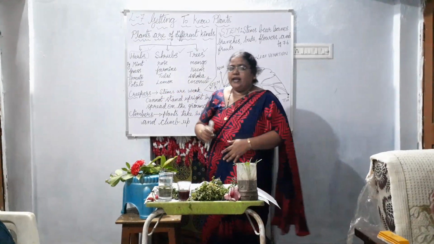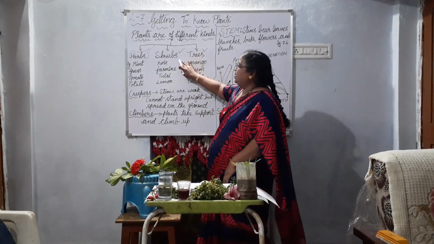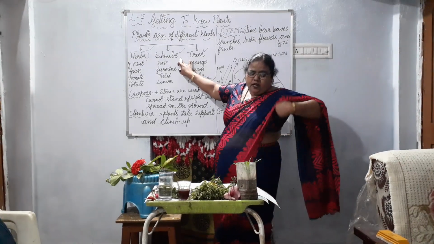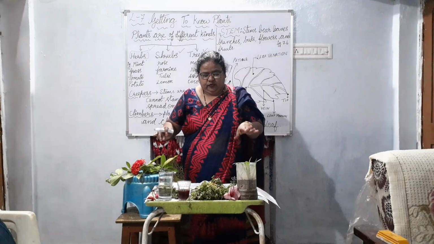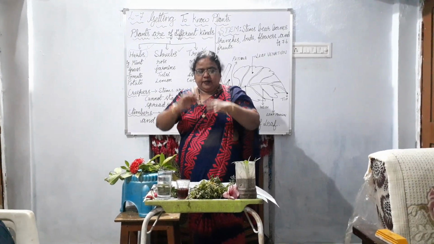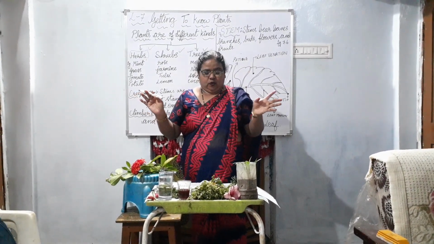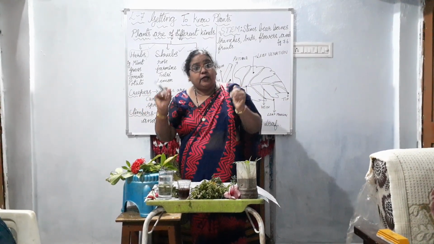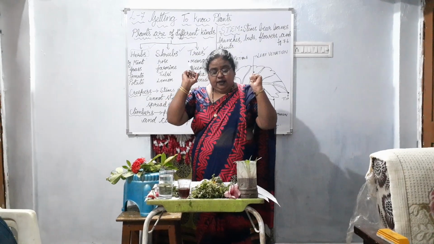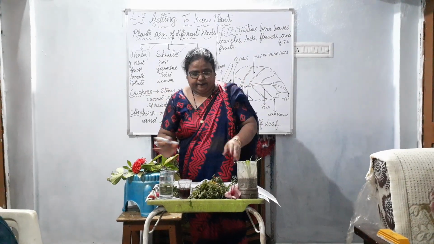Okay. Now next, what is the second one? The second one is shrubs. What are shrubs? Some plants develop branches. Where do they develop the branches? Near the base of the stem.